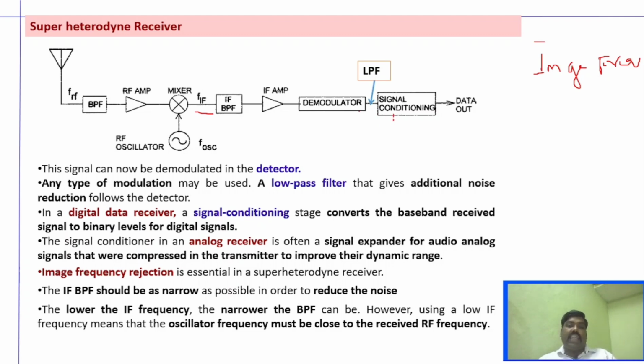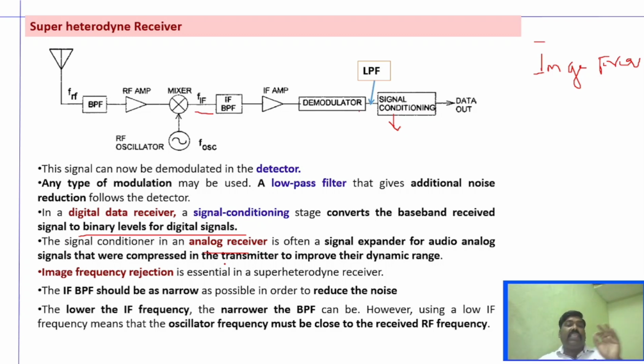And as I said, the signal conditioning can be used in both analog and digital. In digital, it will be used to convert to binary levels, and in analog, we will use an expander, so that as in the transmitting side we use signal compression, in the receiving side we use an expander, right?